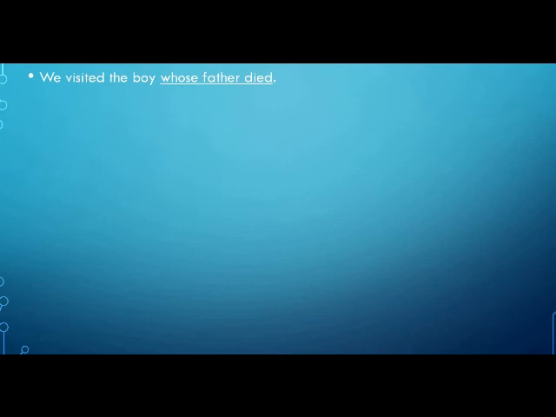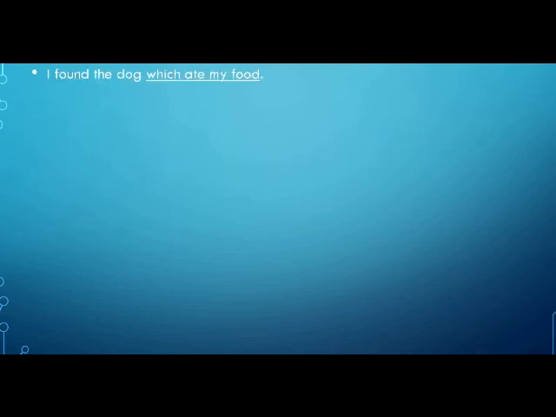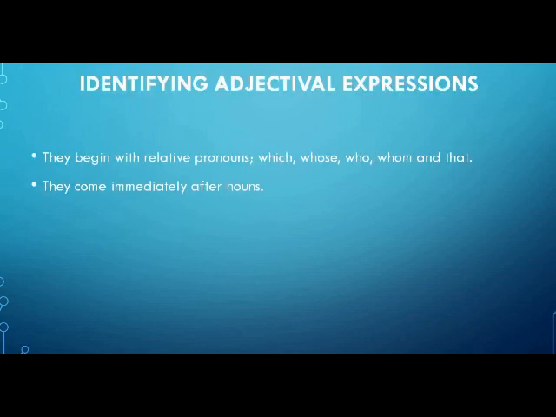Now, let's look at the examples we have just seen. In the first example, you have who came yesterday. It begins with who, which is a relative pronoun, and it also comes immediately after the noun man. In the second example, you have which ate my food, beginning with the relative pronoun which, that comes immediately after the noun dog. And in the third example, you have whose father died, coming immediately after the noun boy, and it begins with the relative pronoun whose. So these are the ways you can identify adjectival expressions.